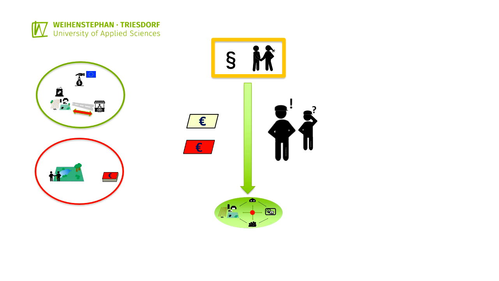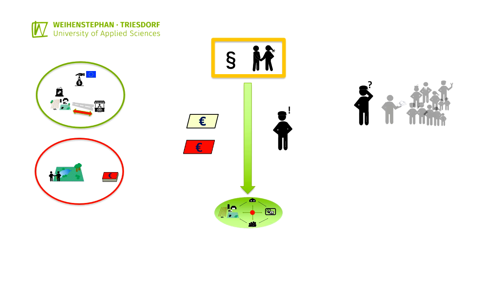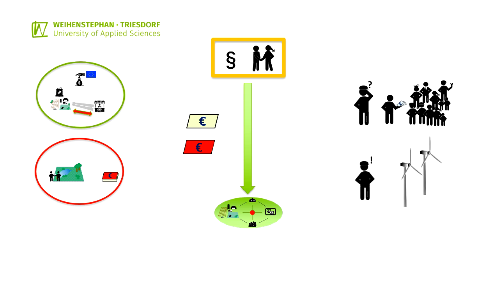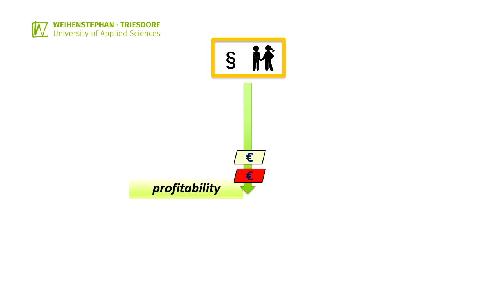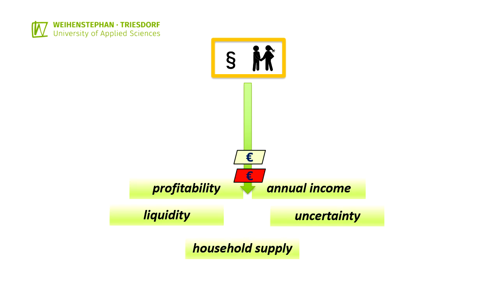Intangible reasons are the supportive or negative attitudes of the farming family toward the goals of the institutions. Examples include individual attitudes toward the social distribution of financial burdens or environmental protection goals. The goal of the vertical analysis is to capture these consequences of institutions on farming systems in monetary terms. The consequences for the profitability of activities, annual income, liquidity, social security, and household provision constitute the quantitative basis of farm owners' incentive structures.